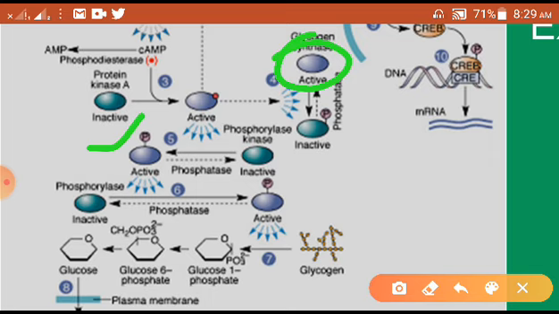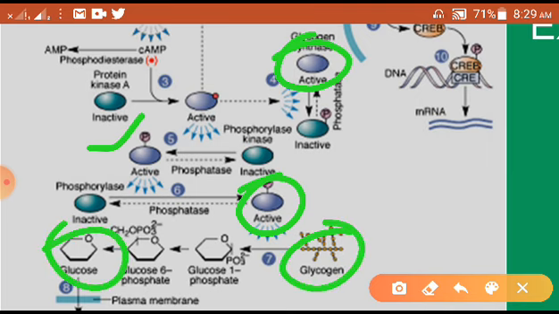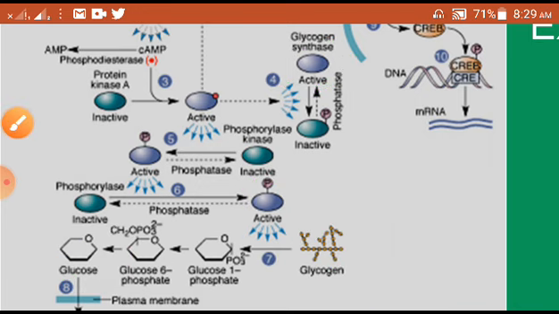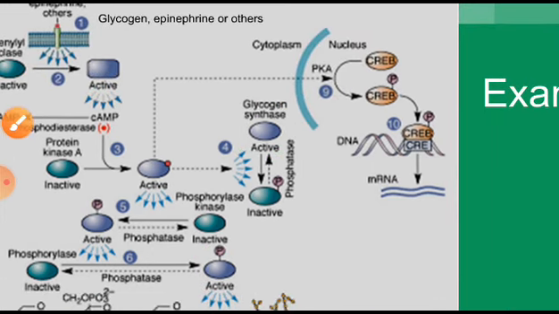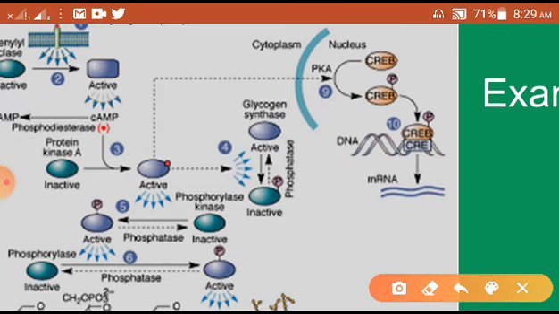Once the phosphorylase enzyme gets active, it will convert the glycogen into glucose, right. So, like that, this one-sided process is happening when the protein kinase A activates the phosphorylase kinase enzyme, right.